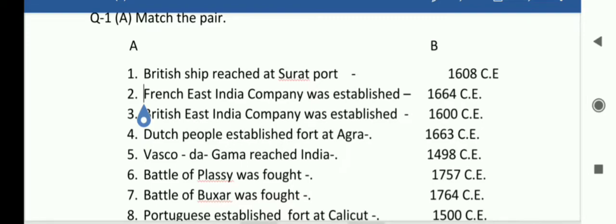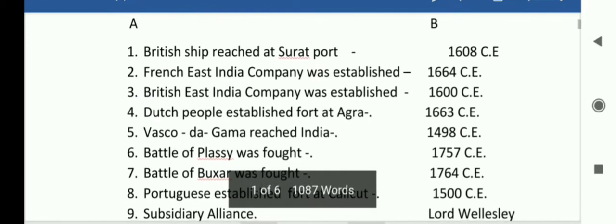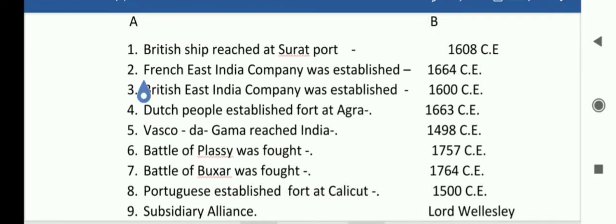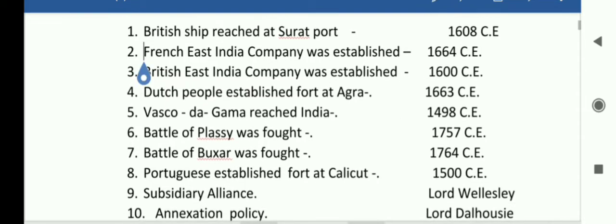Students, you can see the third number. British East India Company was established 1600 CE. Fourth, Dutch people established fort at Agra 1663 CE. Vasco da Gama reached India 1498 CE. Same way, students, sixth number.